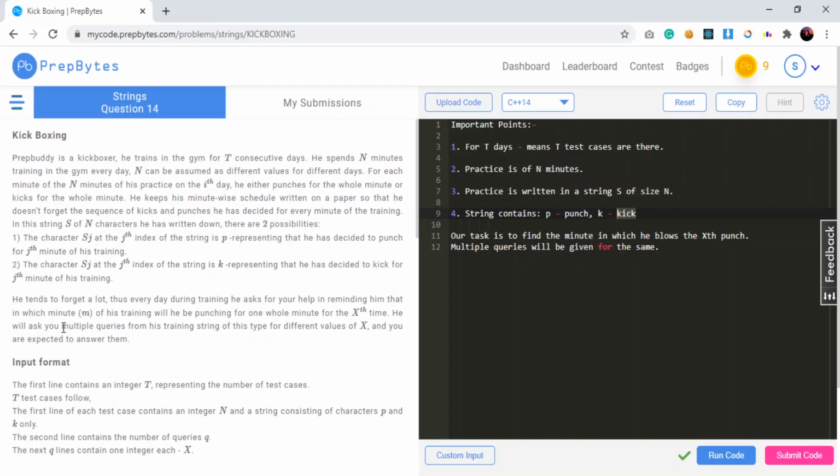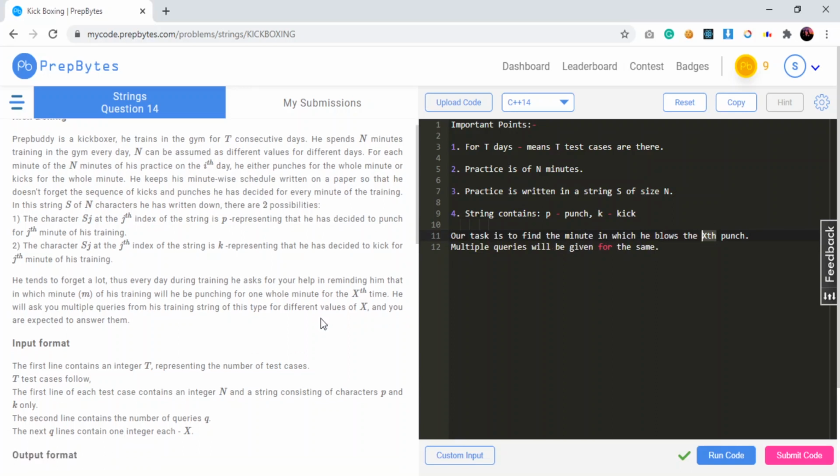So he will ask you multiple queries for his training string, for different values of x, and you are expected to answer them. So multiple queries will be given for the same. So here our task is that x is given and we will have to find the minute in which he is blowing the xth punch.